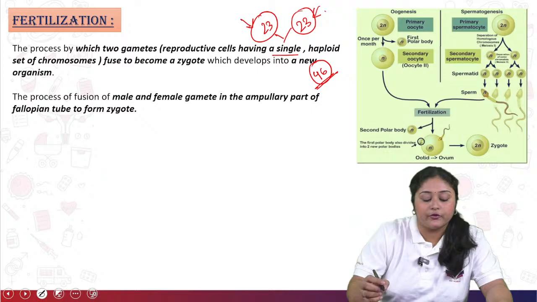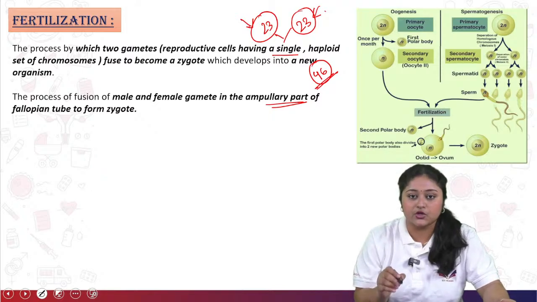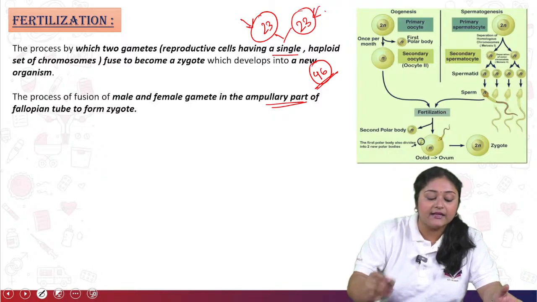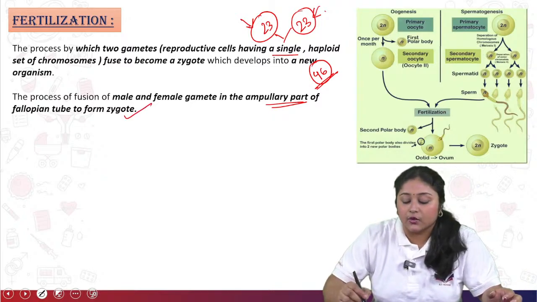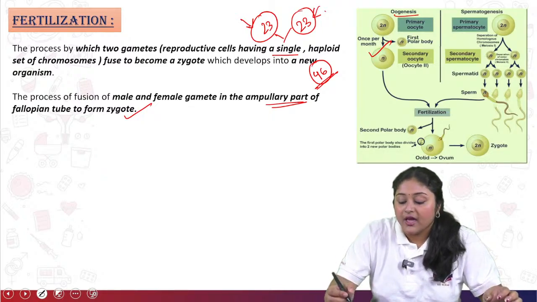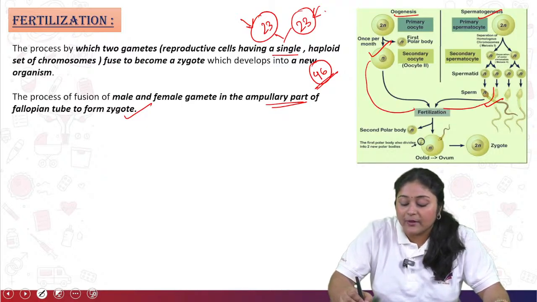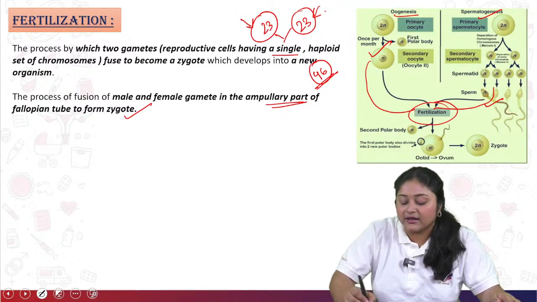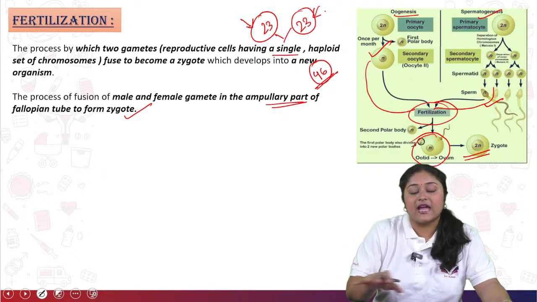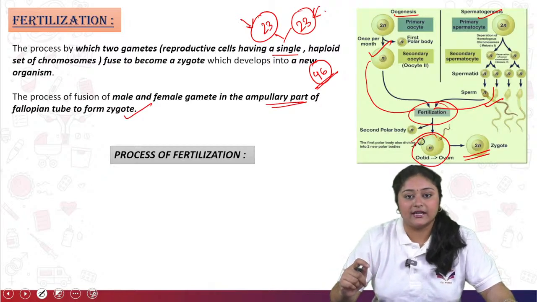Mainly this process of fusion of the male and female gamete happens in the ampullary part. The ampullary part is part of the fallopian tube which is attached to the uterus of the female body. So see this image: through oogenesis comes the ovum, and from spermatogenesis the mature sperm, right? This sperm and this ovum come and fuse together, or fertilize. After that comes the zygote, 2n, the diploid cell. That process is known as fertilization. Now come to the process of fertilization.